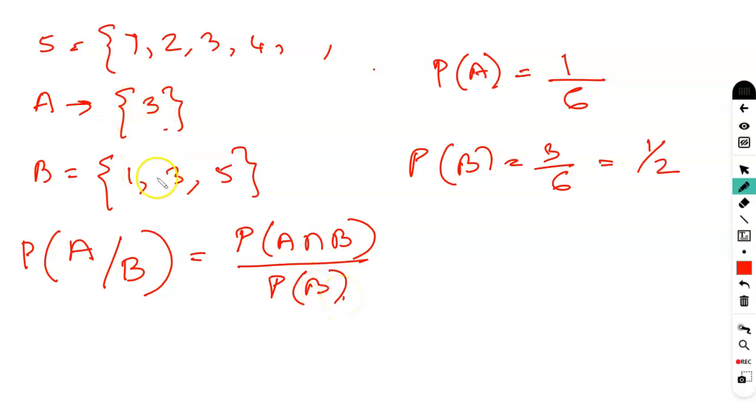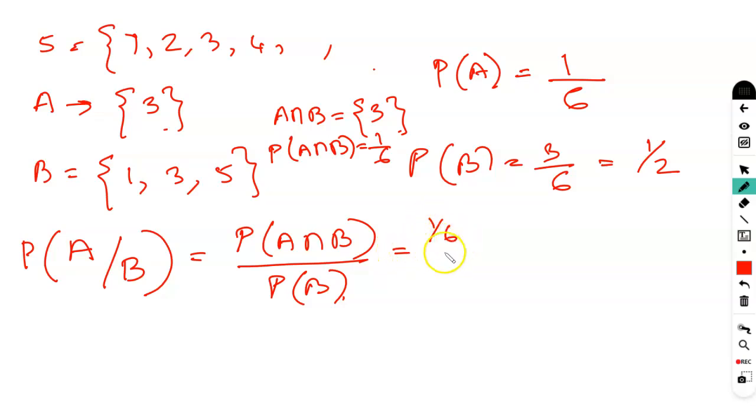So from A intersection B, there is only one number in common, which is 3. So therefore, probability of A intersection B is 1 divided by 6, right? Because there is one possible outcome and 6 outcomes in total. So this is your 1 over 6, and probability of B is your half.